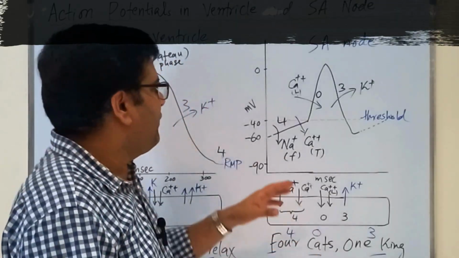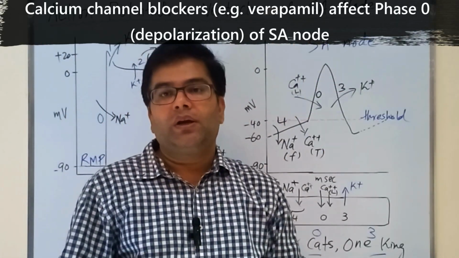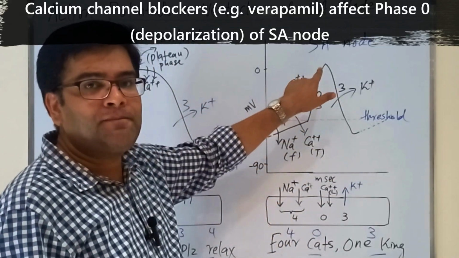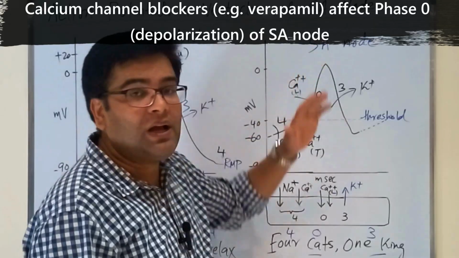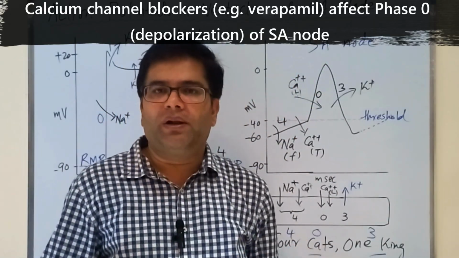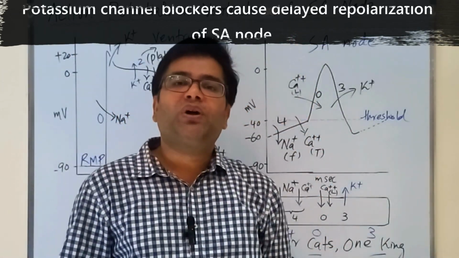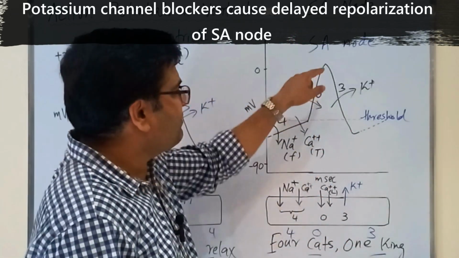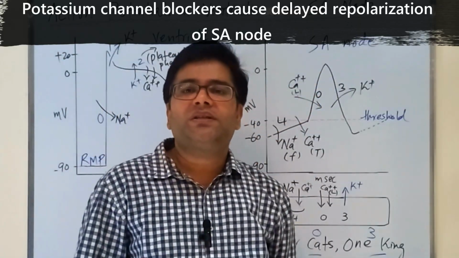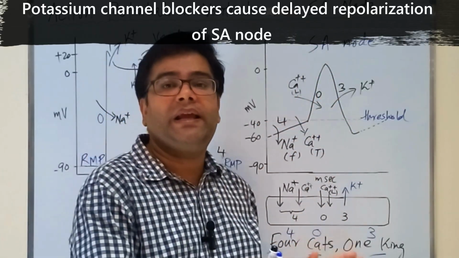Which phase of the SA nodal action potential will be affected by calcium channel blockers? Calcium channel blockers will affect phase 0, which is the depolarization phase. Hence, the depolarization phase will become even slower if a person is taking calcium channel blockers like verapamil. Which phase will be affected by potassium channel blockers? Because potassium channels are responsible for causing repolarization, or phase 3, if a person is taking a potassium channel blocker, then the repolarization will be delayed.